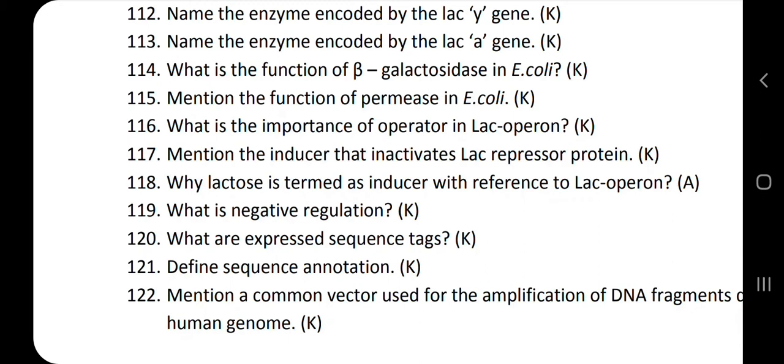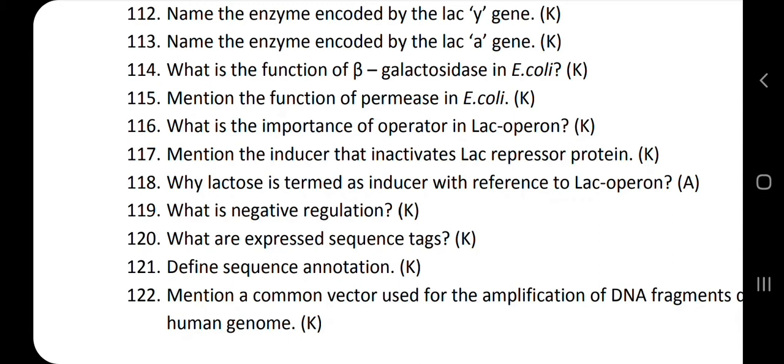E. coli cannot take the energy from that lactose, so it should be made into a simple molecule, a monosaccharide.